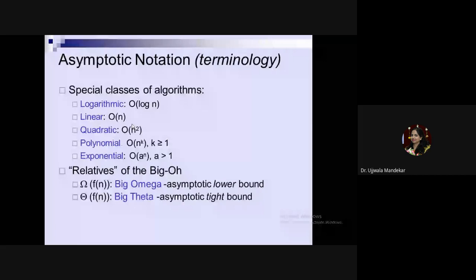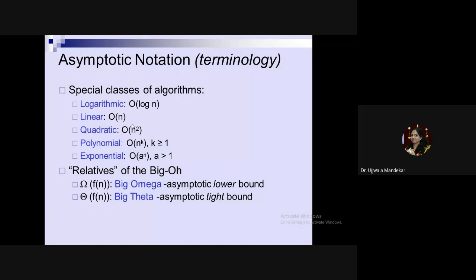If your function is of type O(n^k), k can be 3, 4, 5, anything, then you will call this function as the polynomial function. If your function is of type some constant raised to power n, 2 raised to power n, 3 raised to power n, then you will call that function as the exponential function. Always the exponential function requires largest amount of time as compared to the remaining functions.